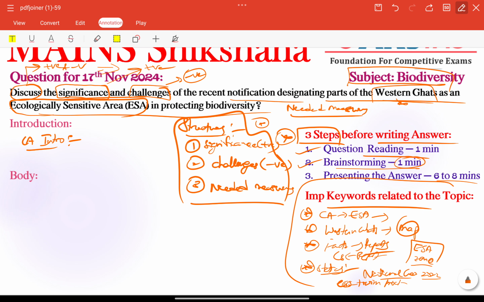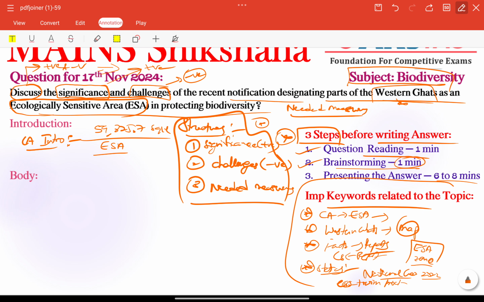In the introduction part we usually write the current affairs introduction first, and after that we create some background. First of all, the Union government issued the 6th draft notification designating almost 59,825.7 square kilometers of the Western Ghats as an ecologically sensitive area.